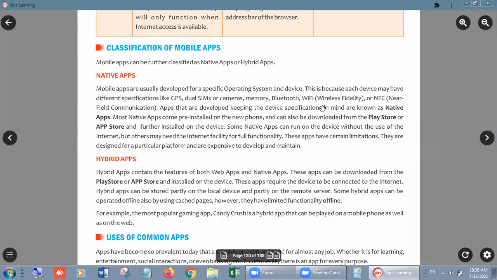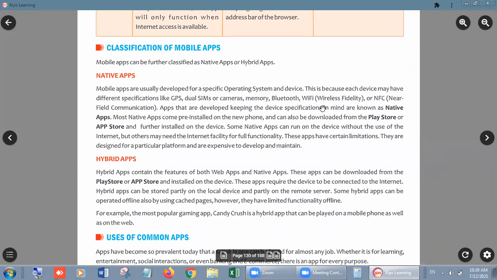Look, students, not only can we not run any mobile app on the PC, but we also can't run a single mobile app on another mobile if the specification is not matched. What does it mean?